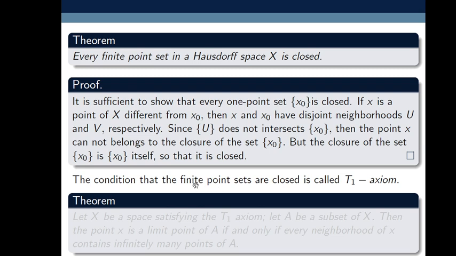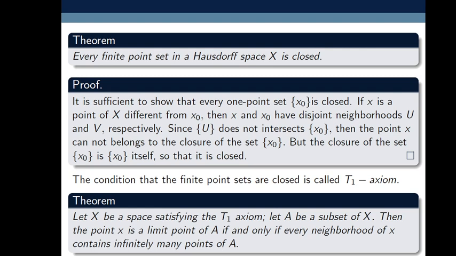So in the earlier definition, after defining that theorem, closure of A equals A union A prime, I discussed using some examples that every finite set is a closed set, because the closure of A is a closed set. So using that theorem also I concluded that every finite set is a closed set.